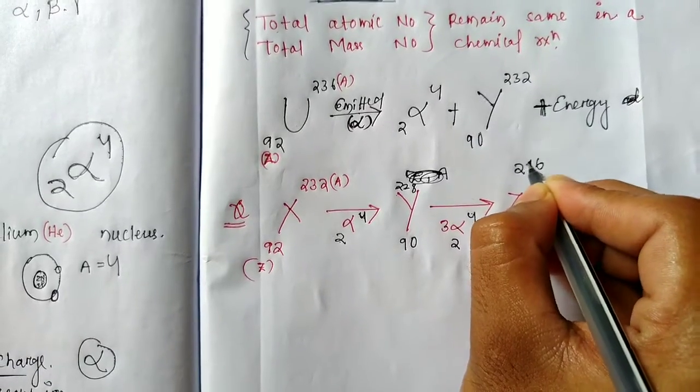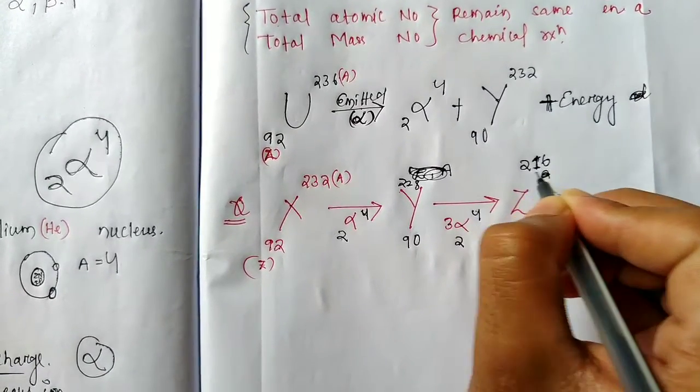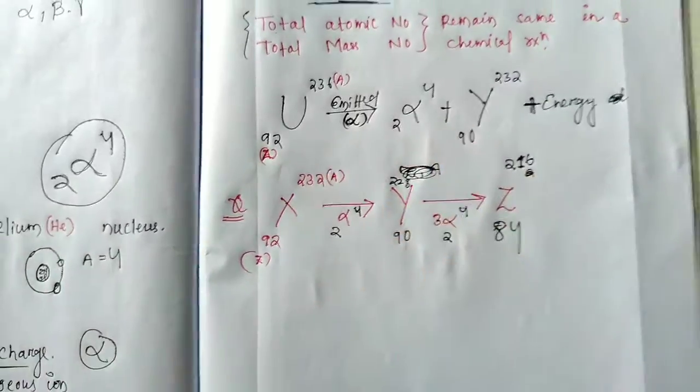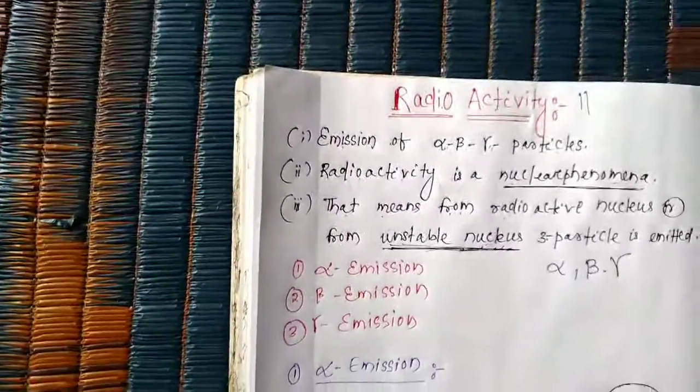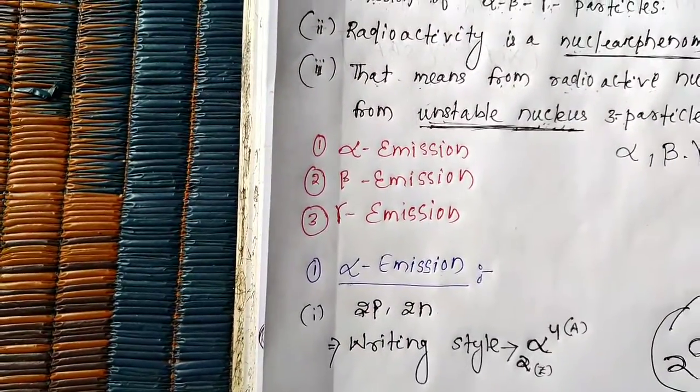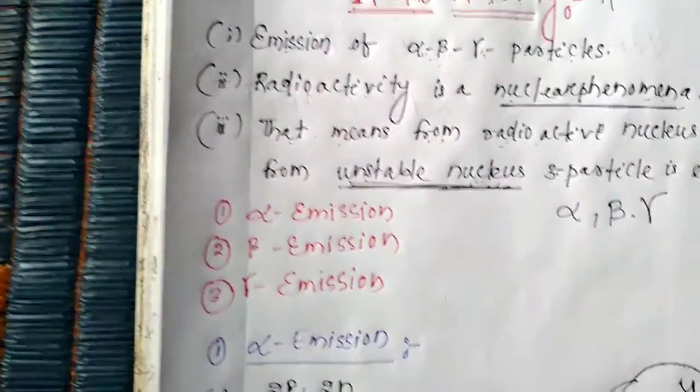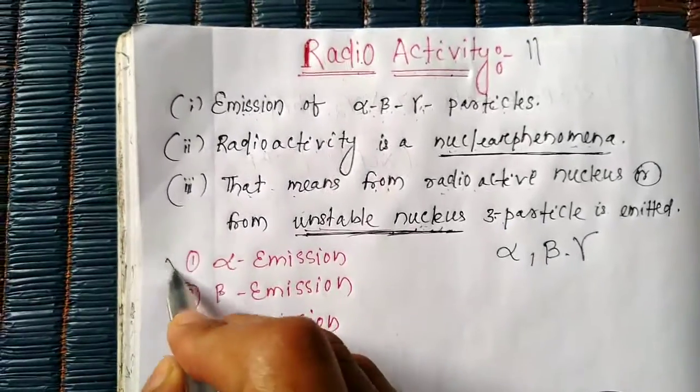Calculate, students. Okay, 216. So students, these are all about alpha emission. Alpha emission is complete.